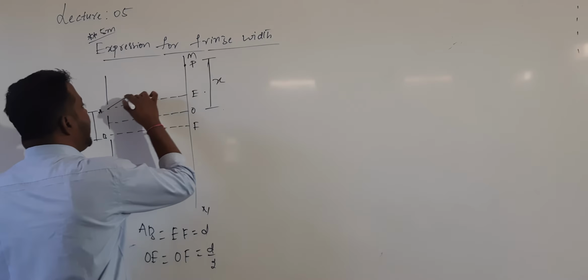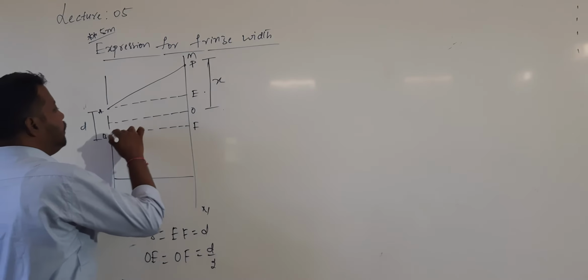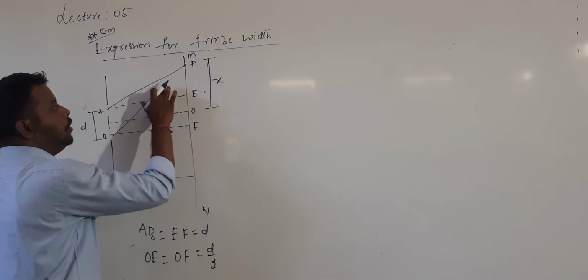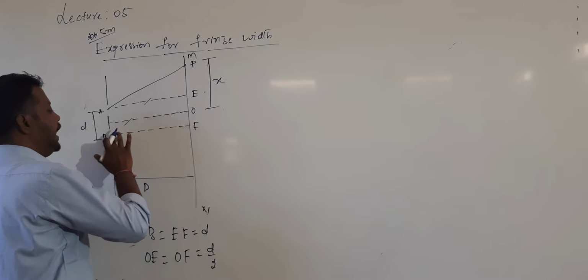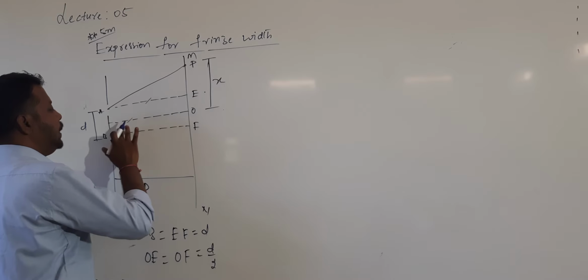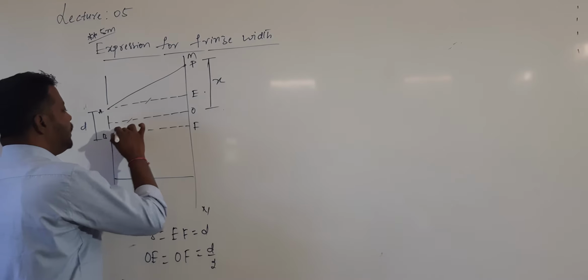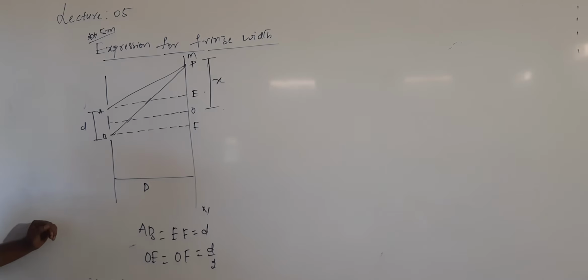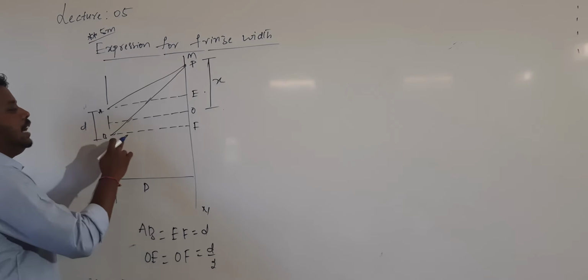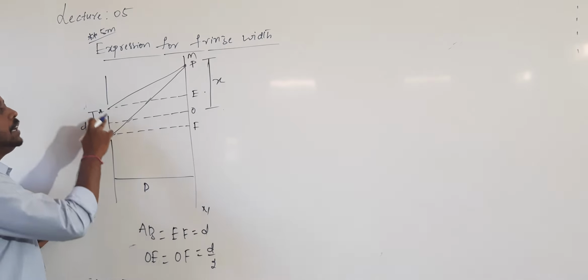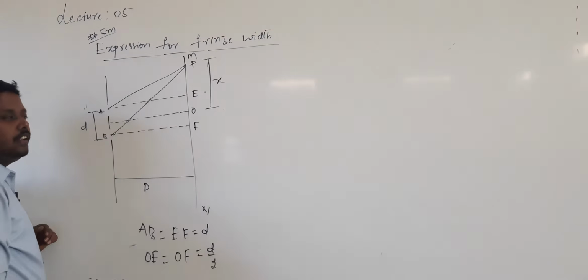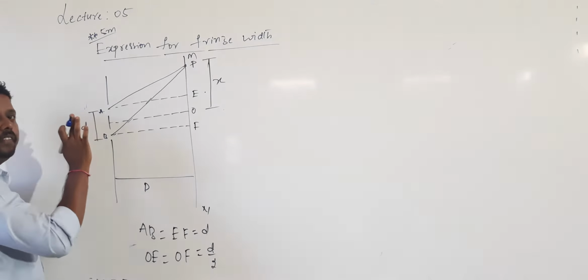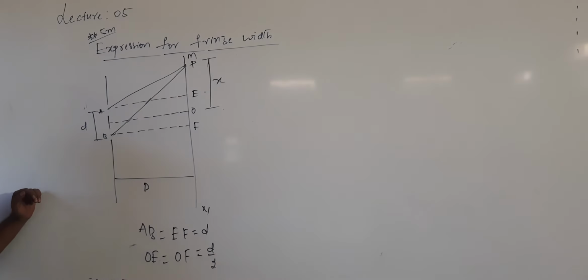Light from A should reach point P and light from B should also reach point P. But you know that light from B should travel more distance compared with A to reach the point P. There will be a difference in the path between the light coming from B and A. That path difference value I want to calculate.